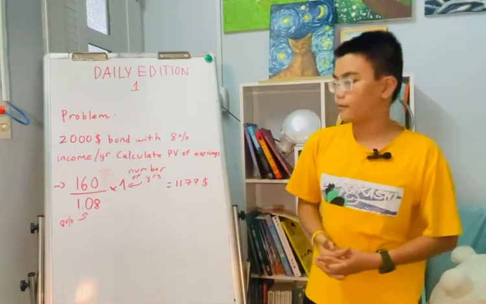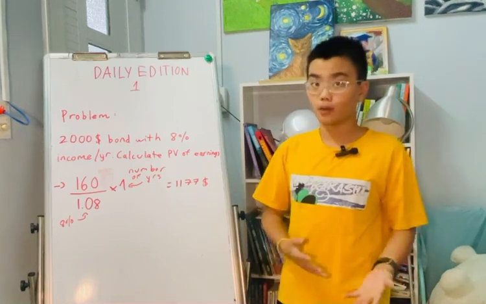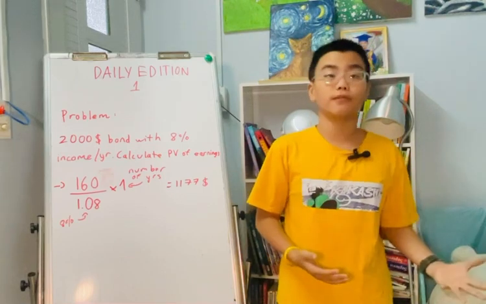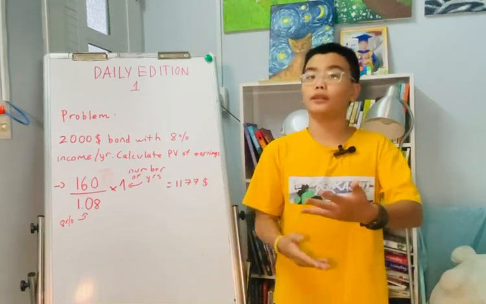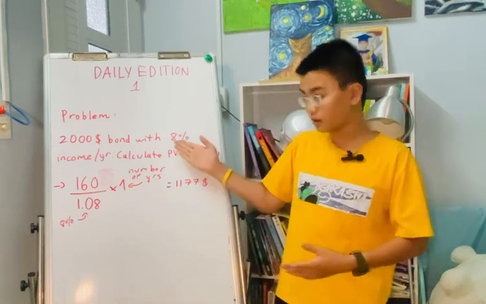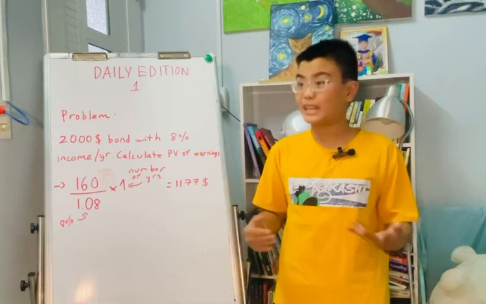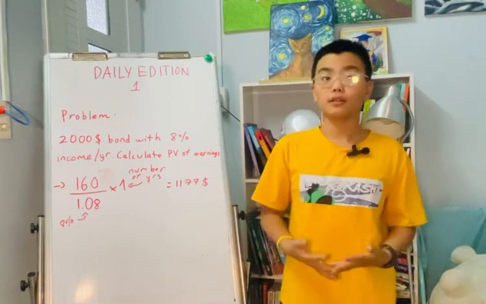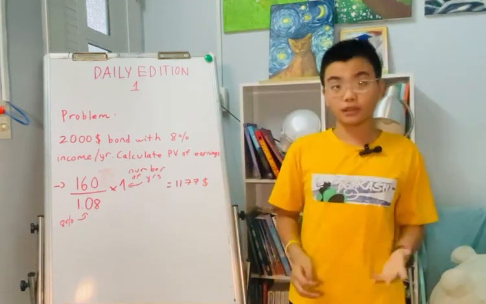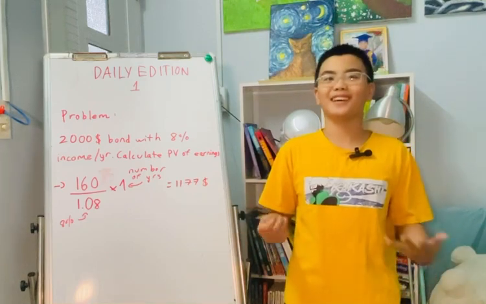To calculate NPV, or the correct formula is net present value equals cash flow divided by 1 plus the discount rate, or the percentage, to the power of the number of years, or T, minus the initial investment.